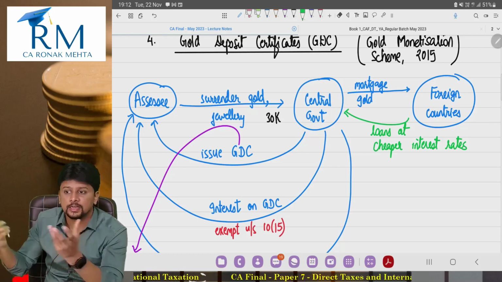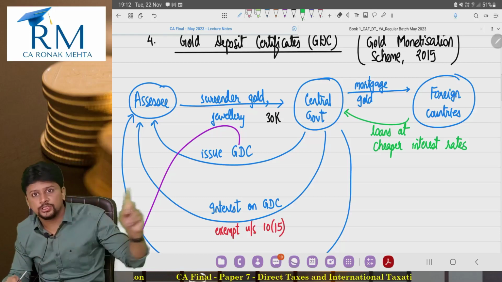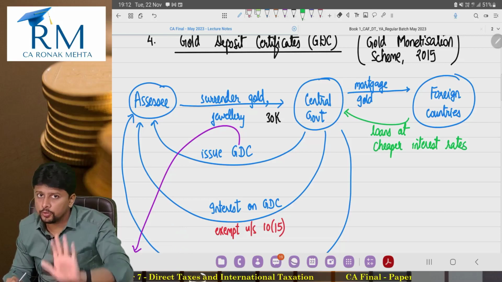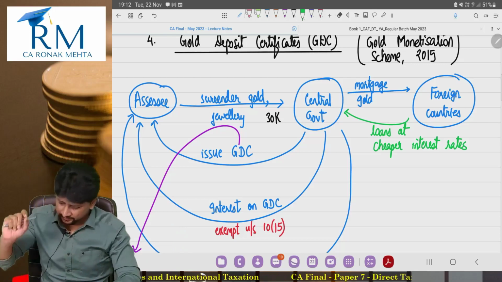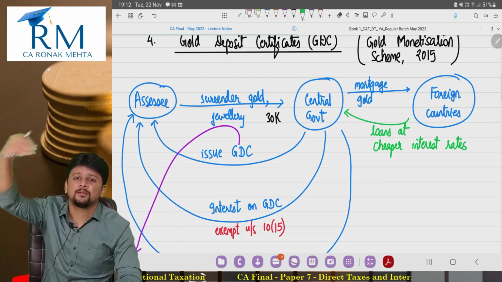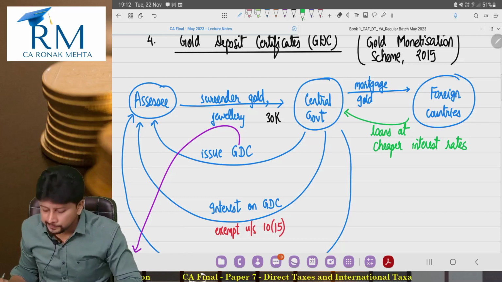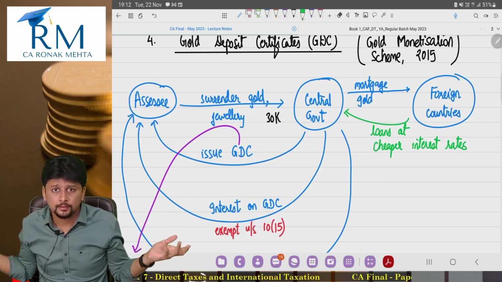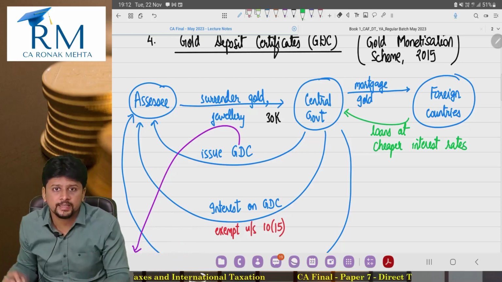So how does the government get the gold? It goes to the general public and tells the public, surrender your gold, we will give you a gold deposit certificate, and the profit that you will earn is completely exempted from income tax. So it's not a capital asset because it is included as an exception.